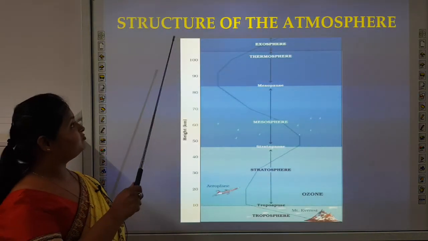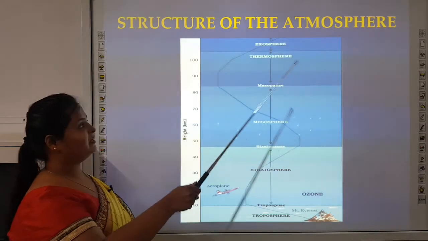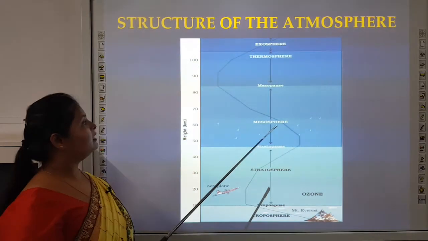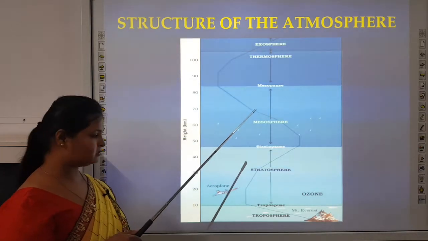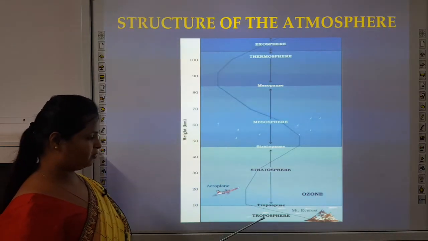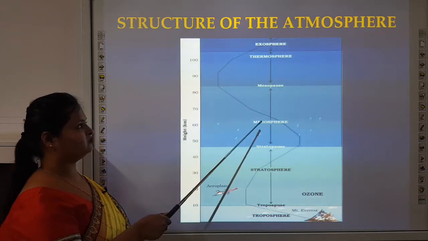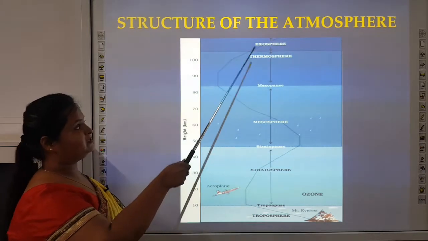Now next, structure of the atmosphere. We have read about the atmosphere. Now the atmosphere consists of various layers. I have told you in the previous slides. Now what are these layers? Troposphere, stratosphere, mesosphere, thermosphere and exosphere.